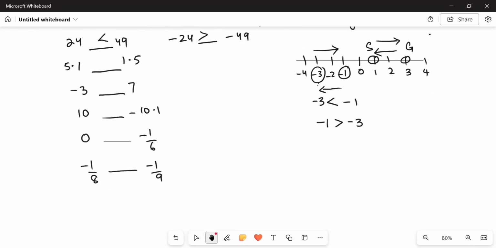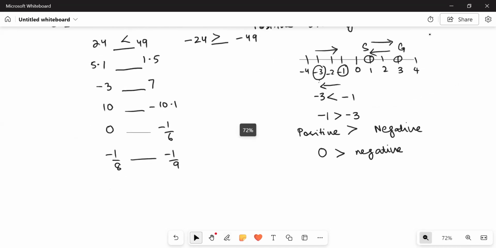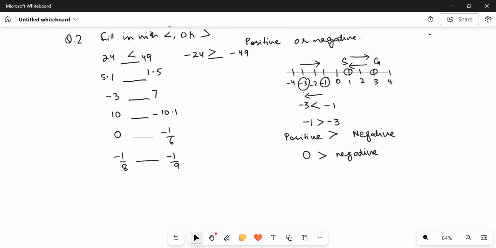But if the numbers are such that one is positive and the other is negative, then keep in mind that all the positive numbers are greater than the negative numbers. Similarly, 0 is always greater than all the negative numbers. So it's a very easy thing to remember. When you are provided with two numbers such that one is positive and the other is negative, just keep in mind that the positive one would always be greater than the negative number.